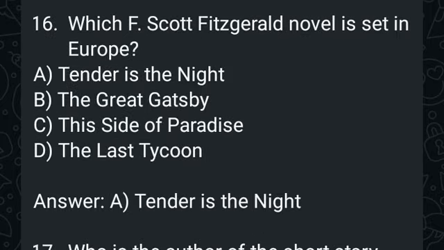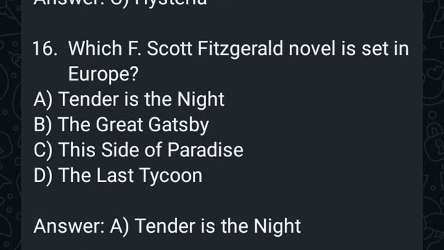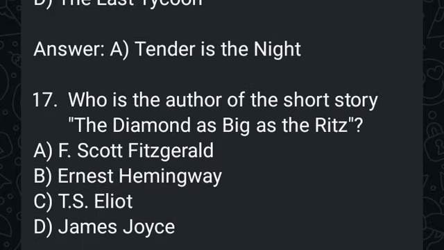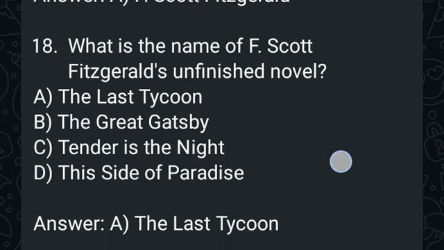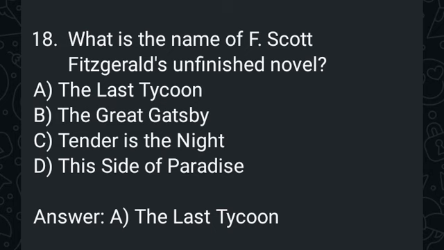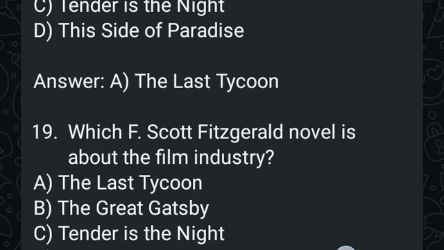Which F. Scott Fitzgerald novel is set in Europe? It is Tender is the Night. Who is the author of the short story The Diamond as Big as the Ritz? It's F. Scott Fitzgerald. What is the name of F. Scott Fitzgerald's unfinished novel? It was The Last Tycoon, which was written in 1941, and it is set in Hollywood. It tells the story about Monroe, who is a powerful film producer and who struggles to maintain his position in the film industry.